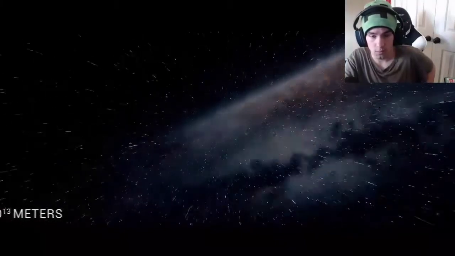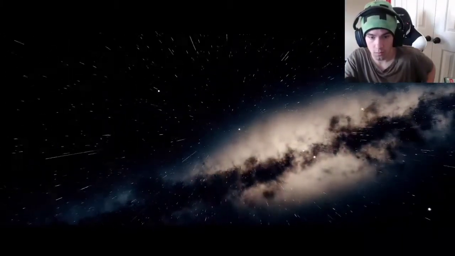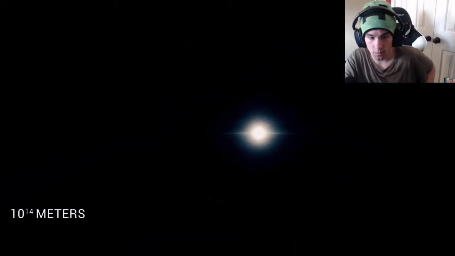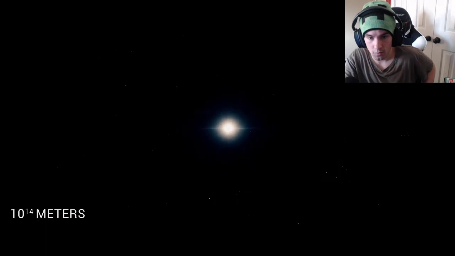It is exactly how far light travels in 24 hours. This distance is currently farther than any human or space probe has ever traveled. At 10 to the 14 meters away from Earth, our solar system appears only as a small point of light in the sky, just like every other star that we see in the night sky.